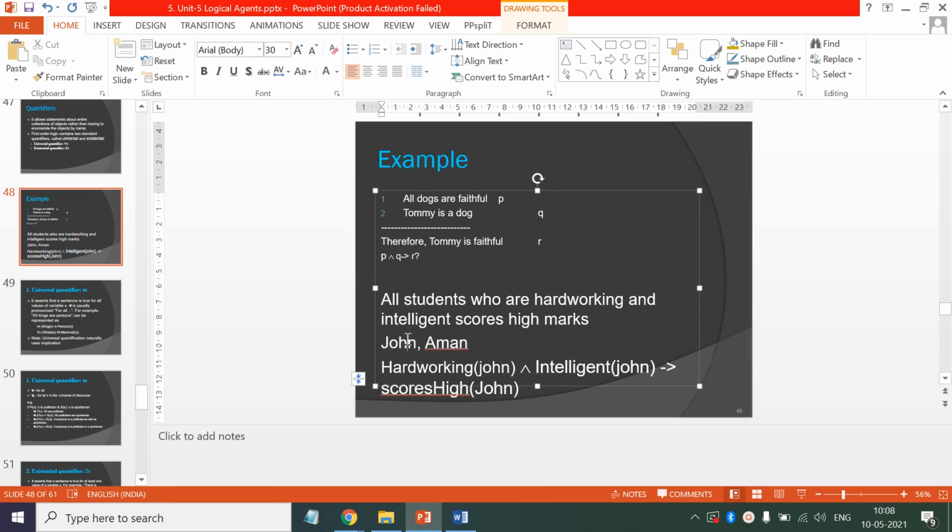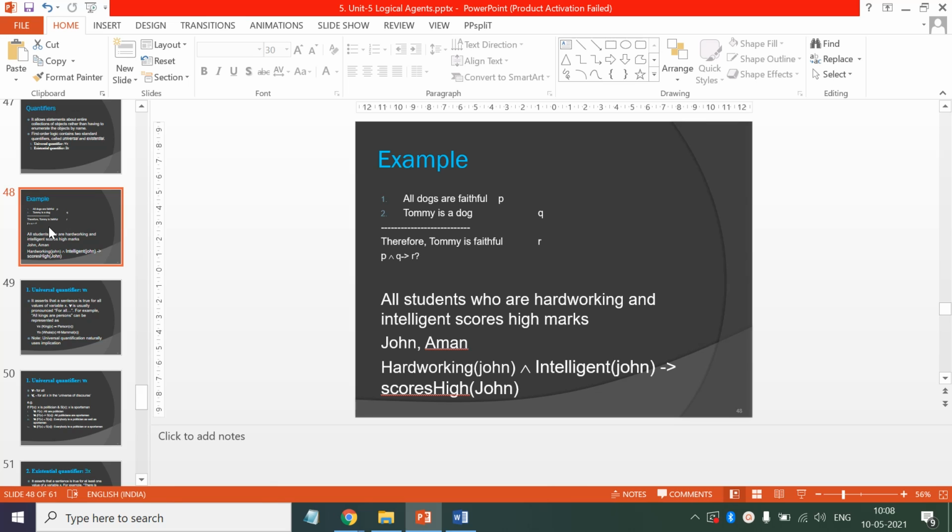It cannot handle it when a group of people or a group of any entities is involved. Here there was a set of dogs, here there is a set of students. In such scenarios we have limitations of propositional logic.